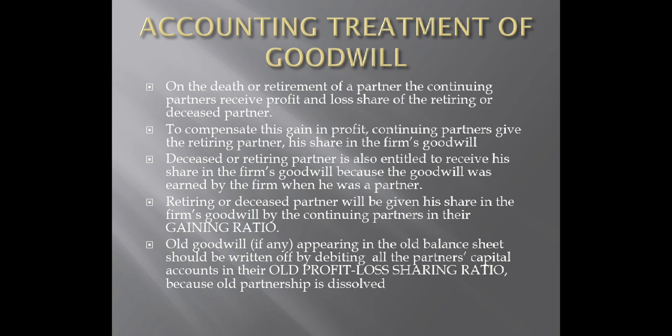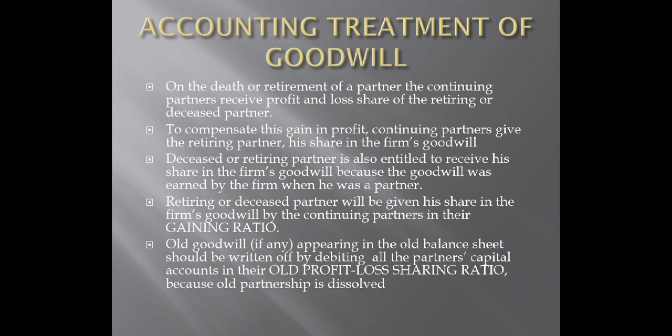Last point, old goodwill, if any, appearing in the old balance sheet should be written off by debiting all the partners' capital accounts in their old profit loss sharing ratio. No gaining ratio, no new ratio. Now, which is this amount of goodwill? It is the one mentioned in the balance sheet. Which balance sheet?